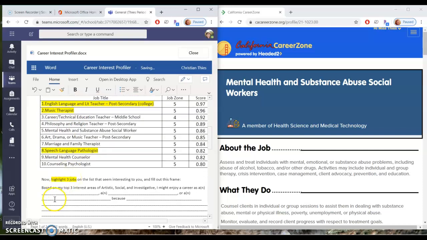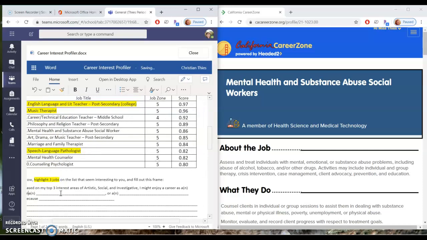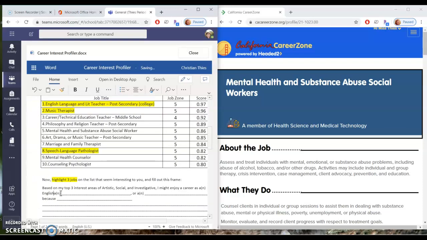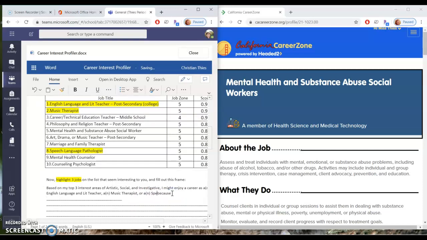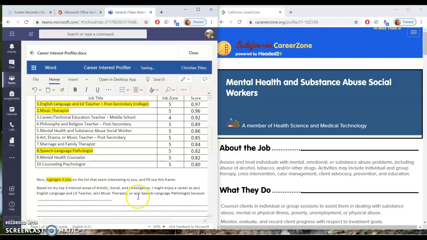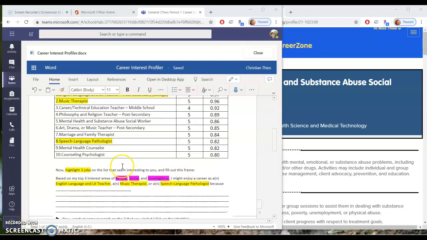So English language and lit teacher, a music therapist, or a speech pathologist.